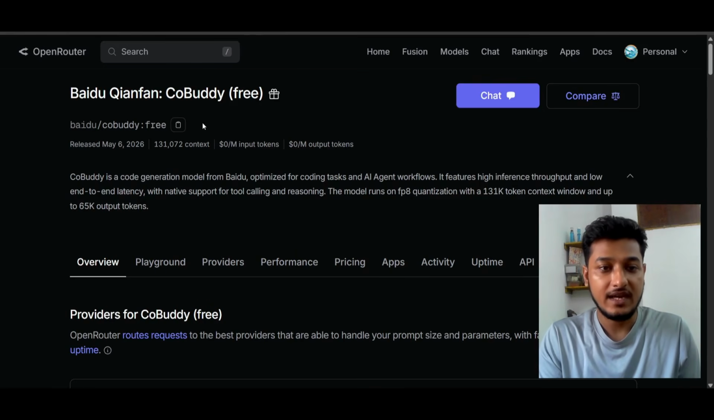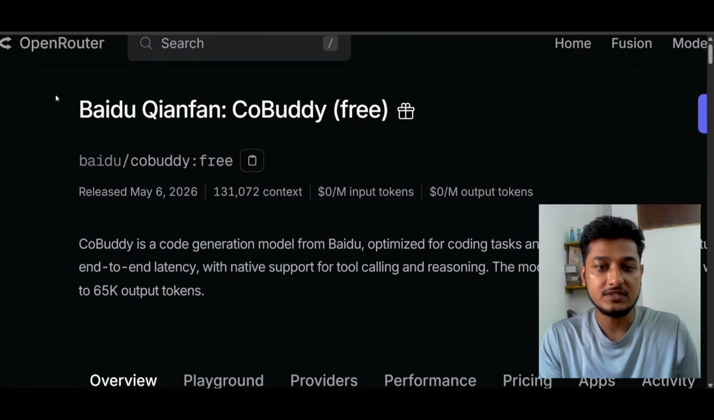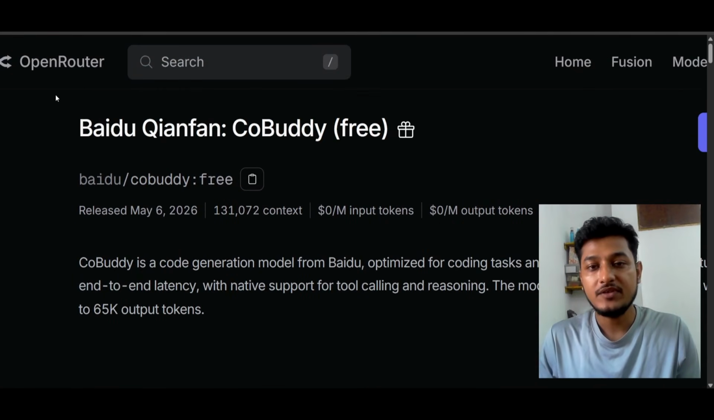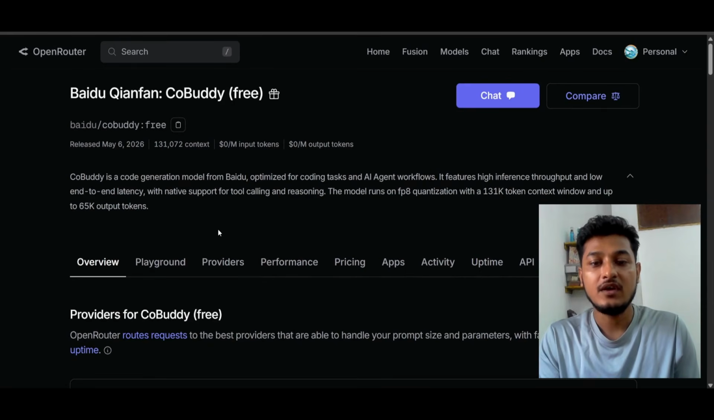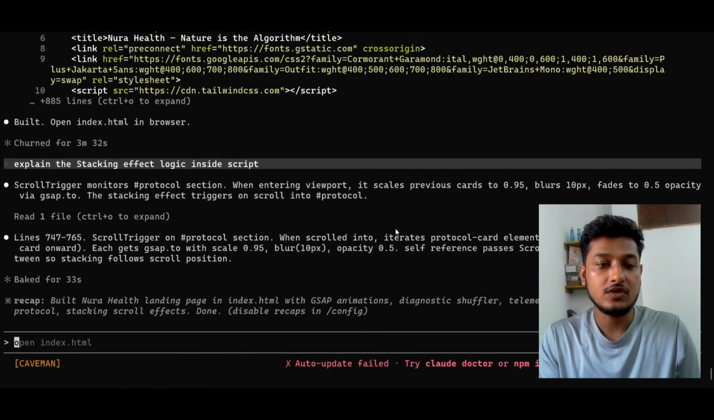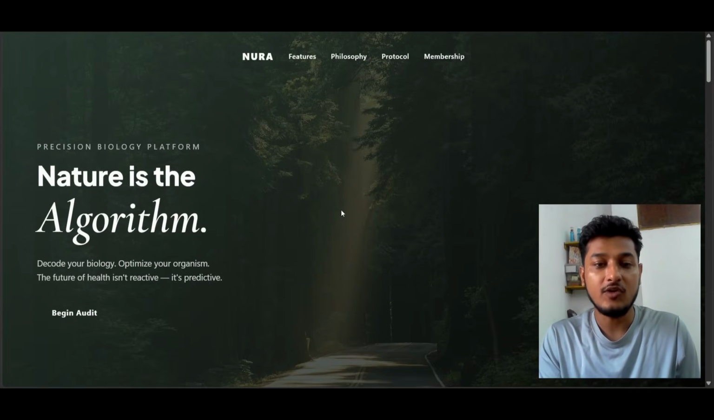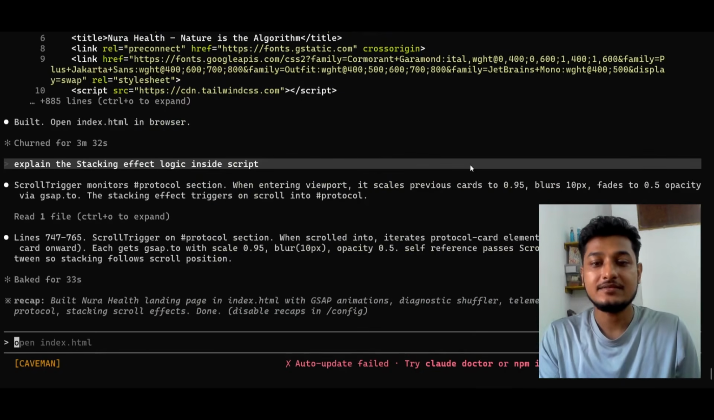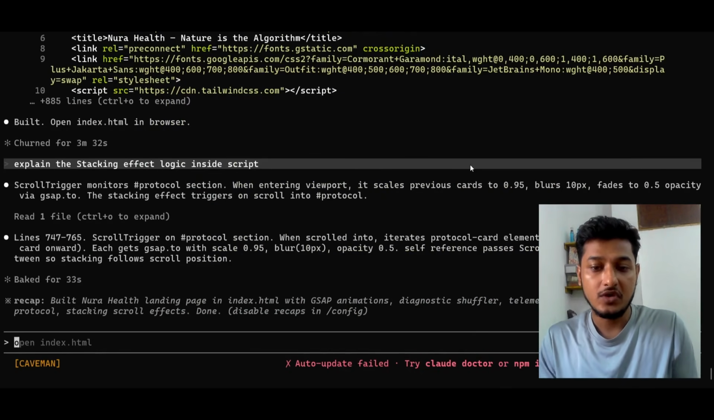Baidu have released another new exciting model, which is the CodeBuddy, and it is completely free currently on OpenRouter. They have made this model optimized for coding and AI agent workflows. I have tested this model with Claude Code, and here you see the kind of output I have got. I can surely say that this model can be a replacement of Claude Haiku, but it cannot be used instead of Sonnet or Opus.